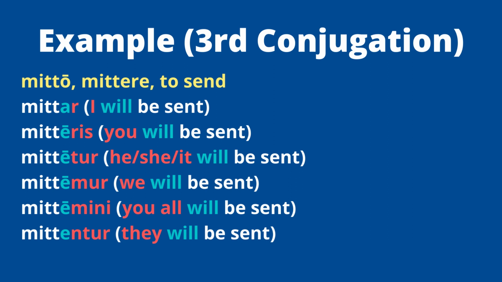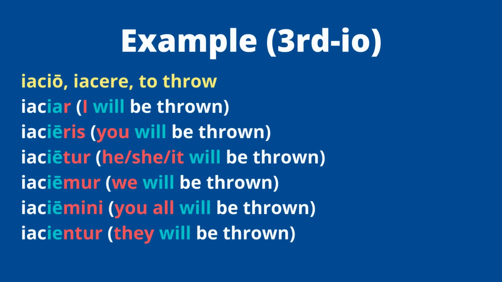Then I added my passive voice ending, and that's what makes it passive, the R, R-I-S-T-U-R, and down the line, okay? The last two are where we have to think a little bit about vowels. So for third IO, iacio, iacere is a third IO verb. Again, you can tell because the infinitive is a short E-R-E, and the first principal part ends in an IO, right? You go to the infinitive, iacere, you drop the RE. My stem would look like IACE.